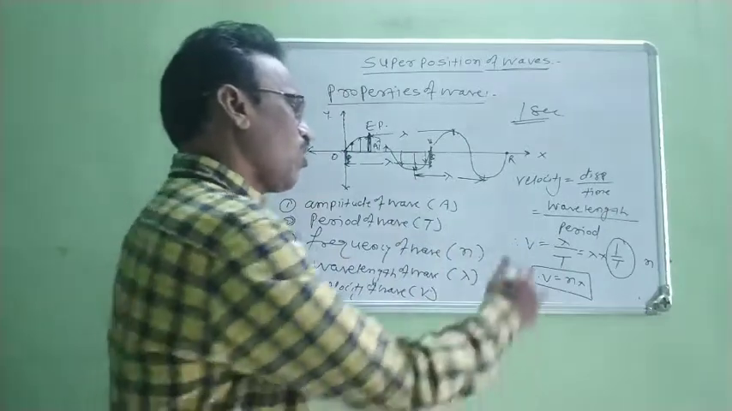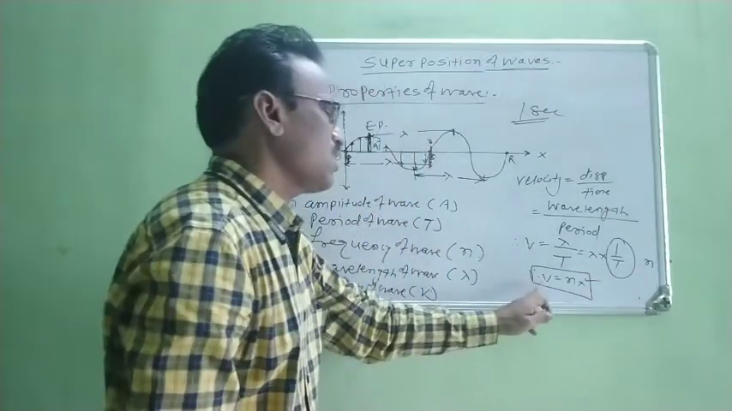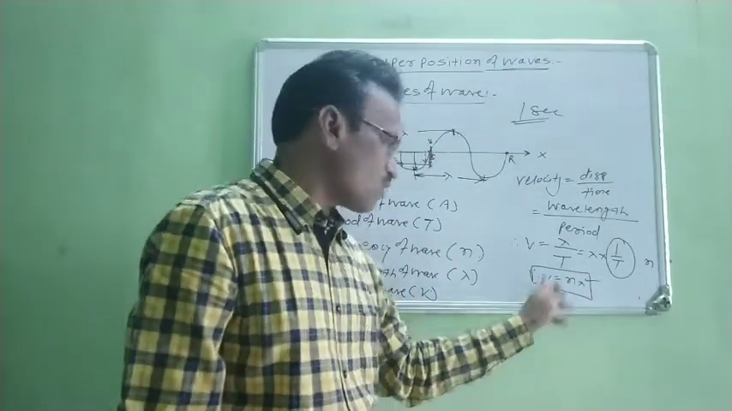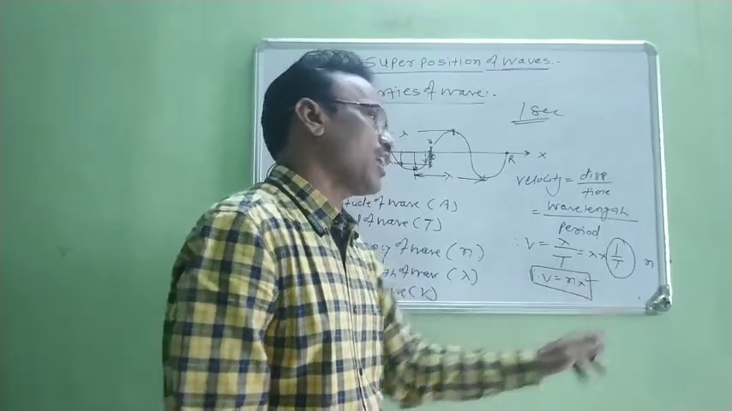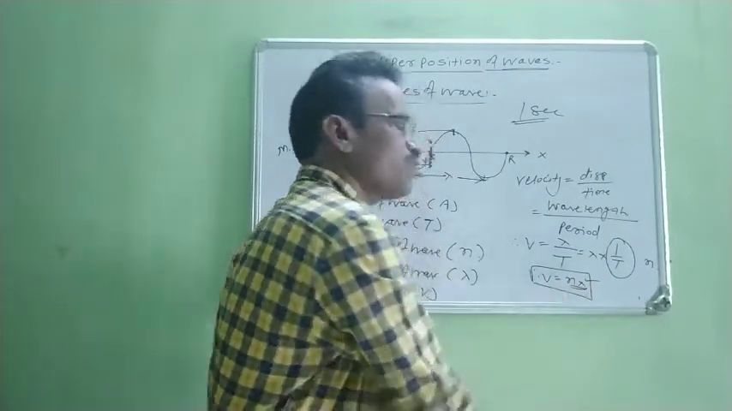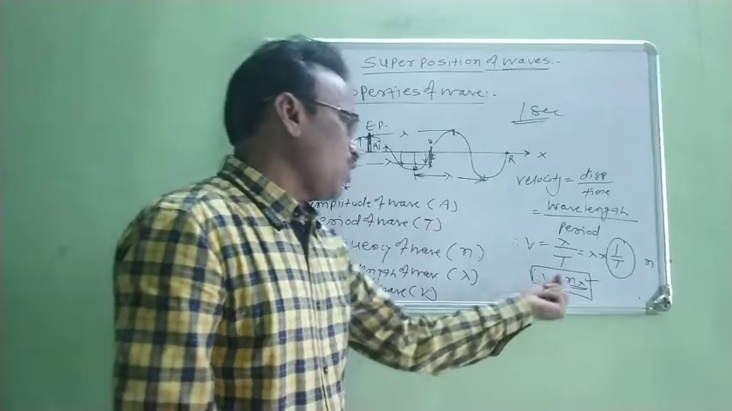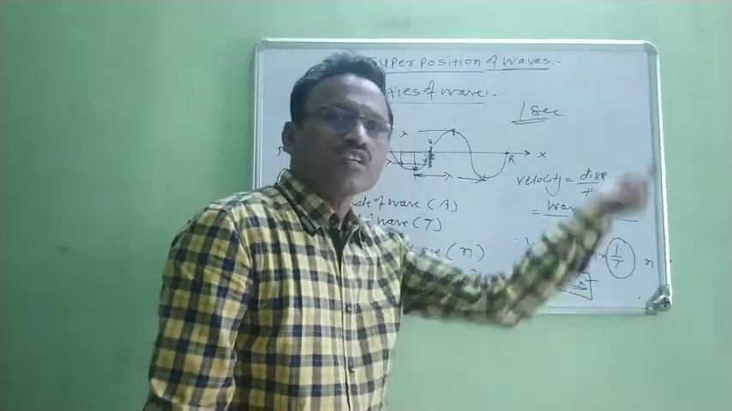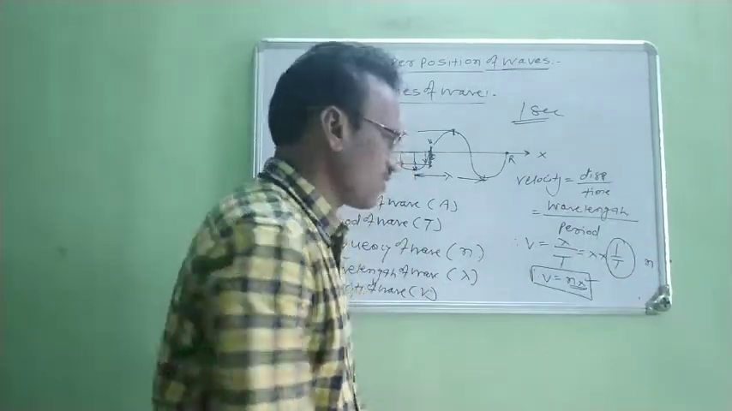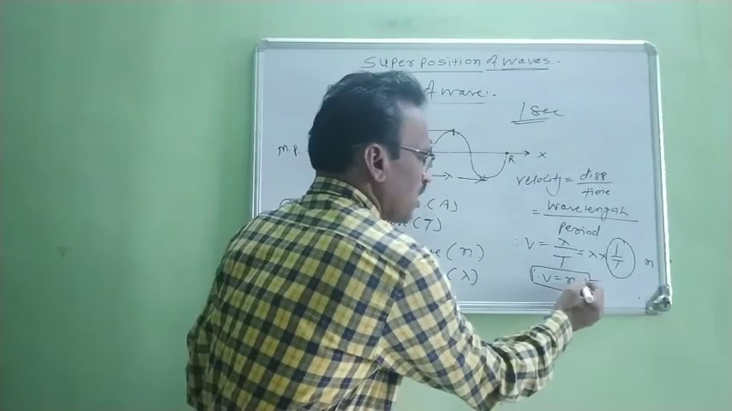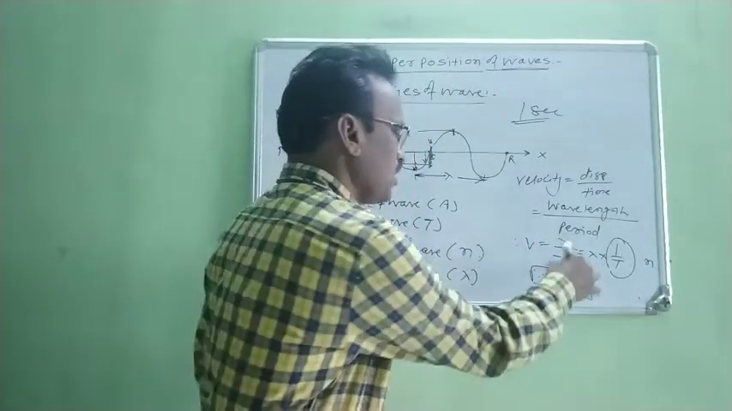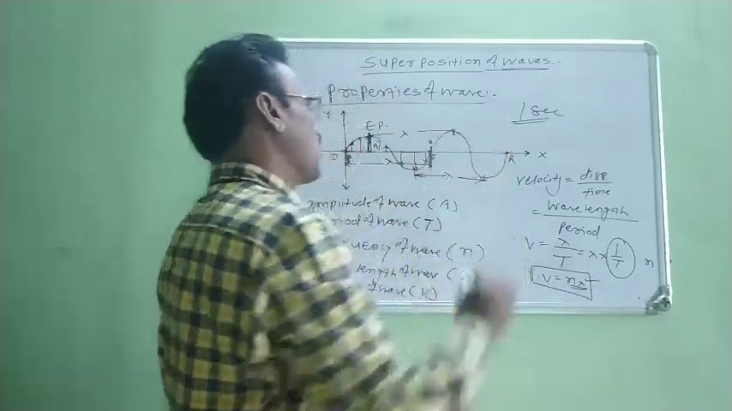Okay. In this way, all of you are well acquainted with this relation. This relation is most important. V is always equal to N lambda. This product N lambda is constant. It means that when any one of these two increases, the other decreases. Right? When N increases, lambda decreases, and when N decreases, lambda increases.